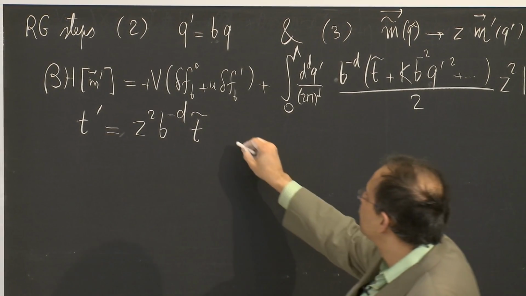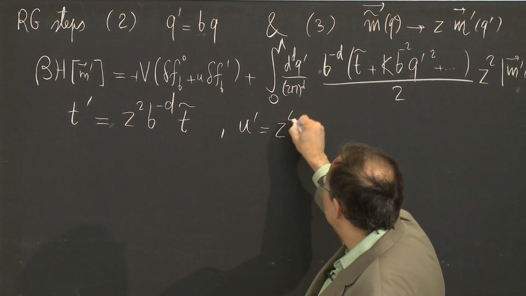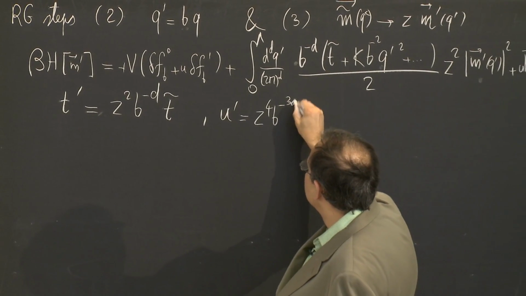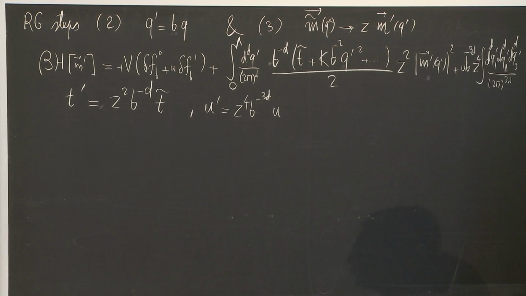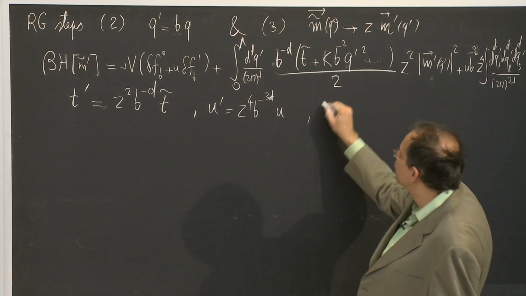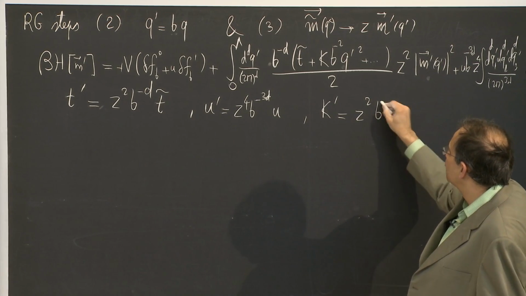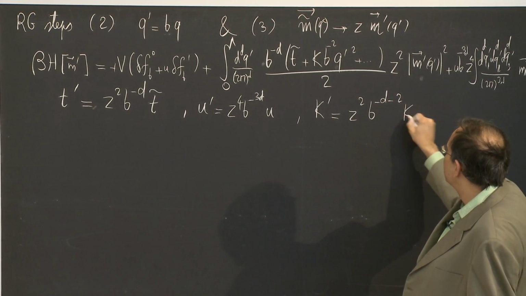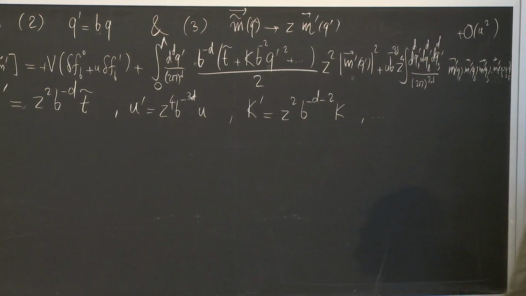I generated u prime, which was z to the 4th b to the minus 3d times u, the original u. And I generated a k prime, which was z squared b to the minus d minus 2k. And I could do the same for various other factors.